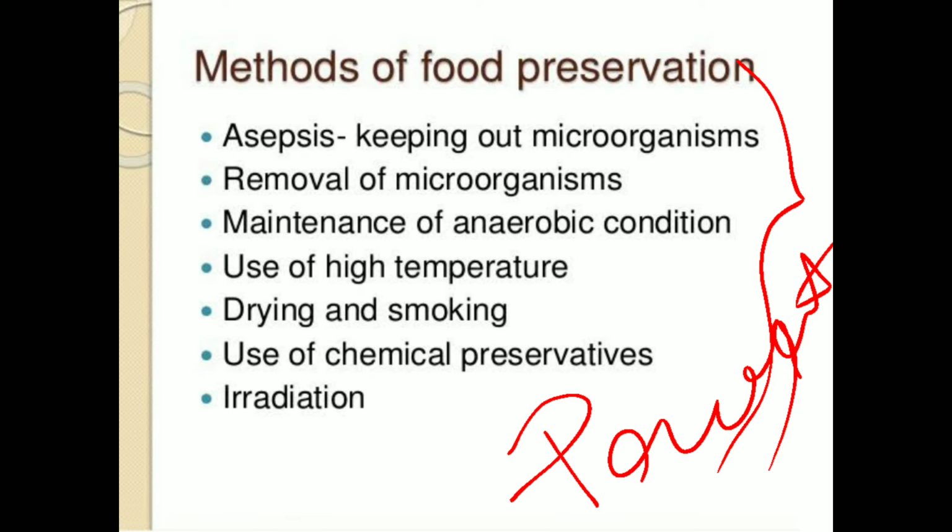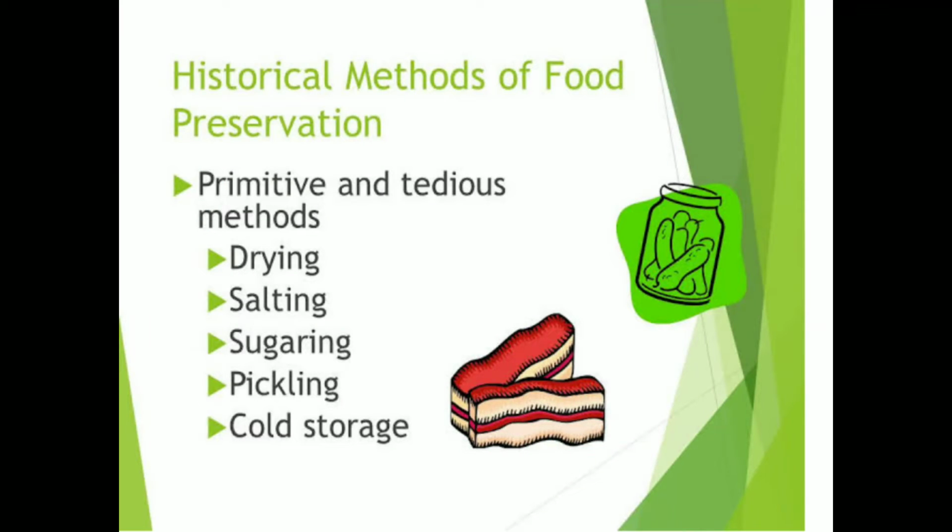Drying, smoking, and curing are also part of food preservation, and the chemical preservatives are another very important thing. Now the next thing: what are the historical methods of food preservation? We have followed them from ancient times: drying, salting, sugaring, pickling, and cold storage or